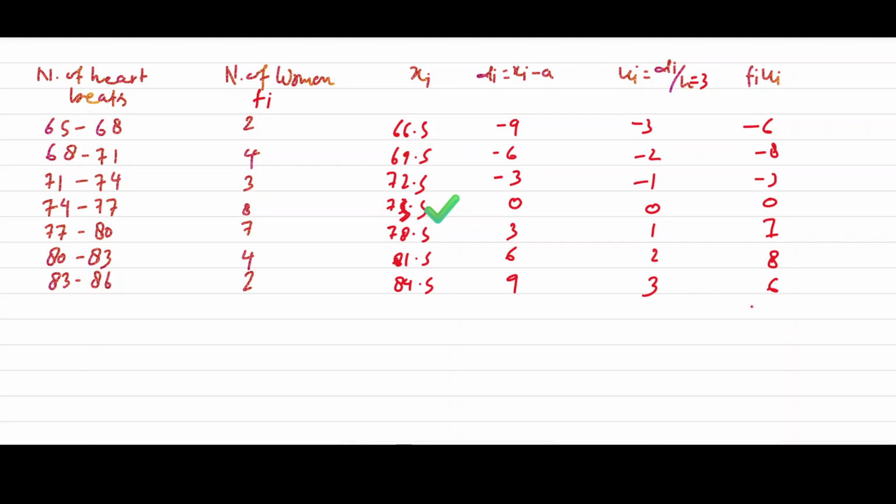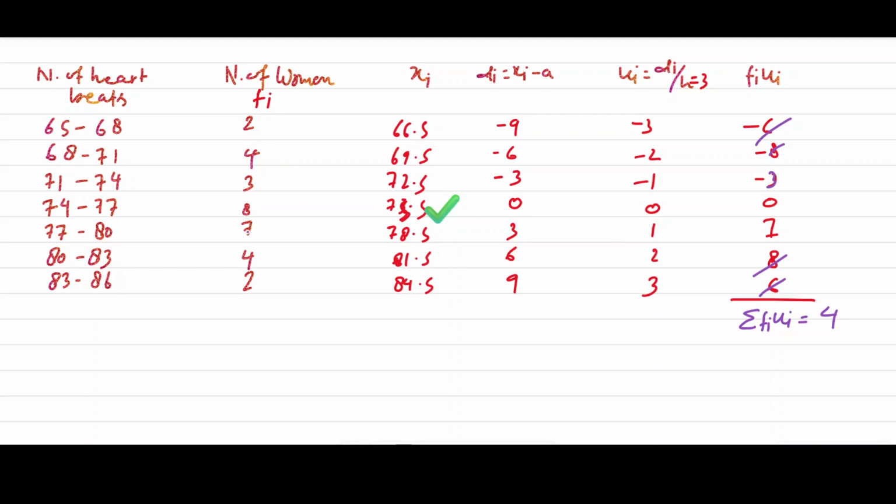Now find the total value of this data, sigma fi ui. The 6s cancel, the 8s cancel, 7 minus 3 is 4. So we got the value 4.